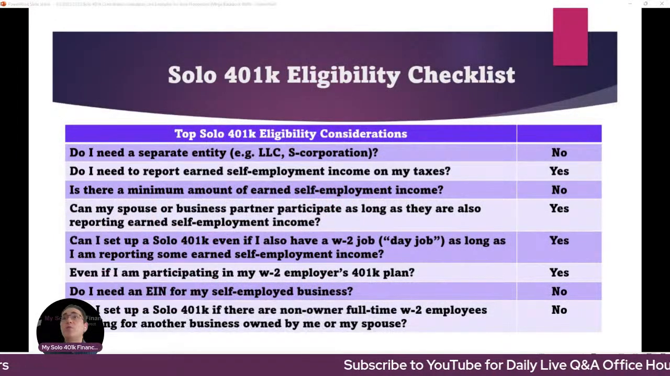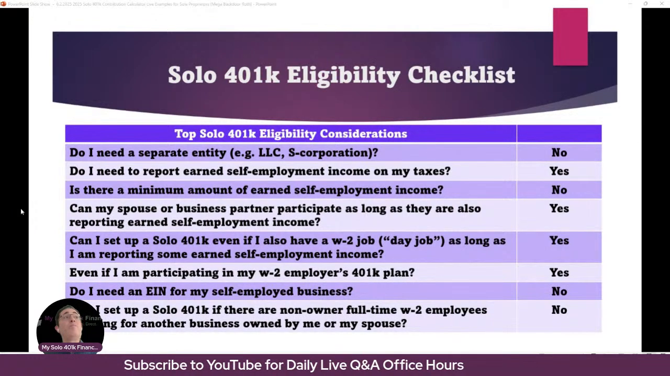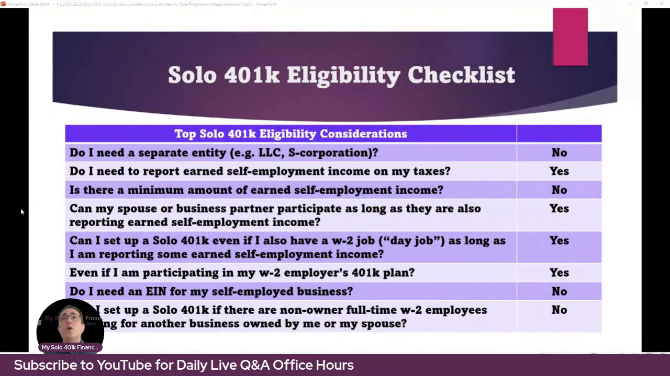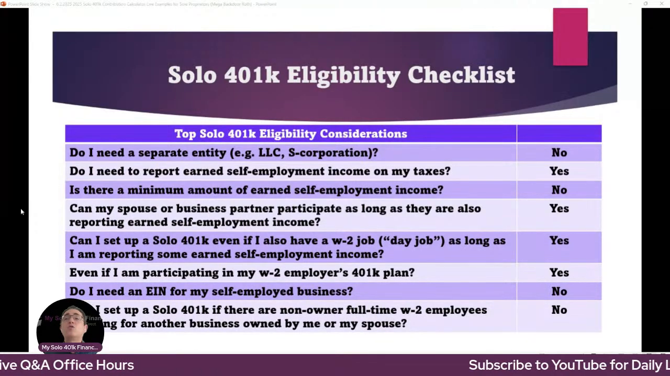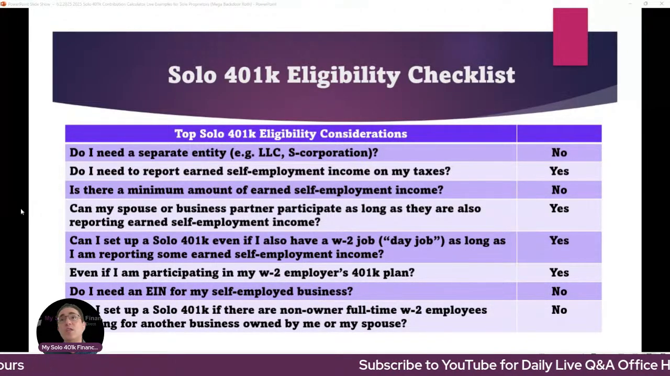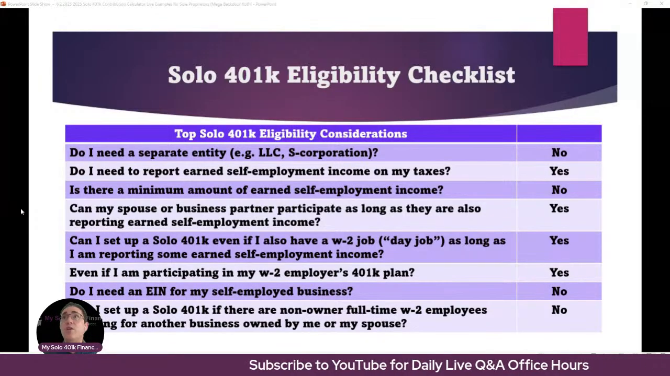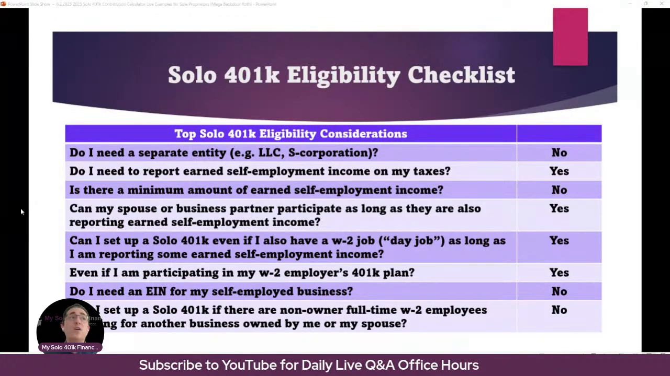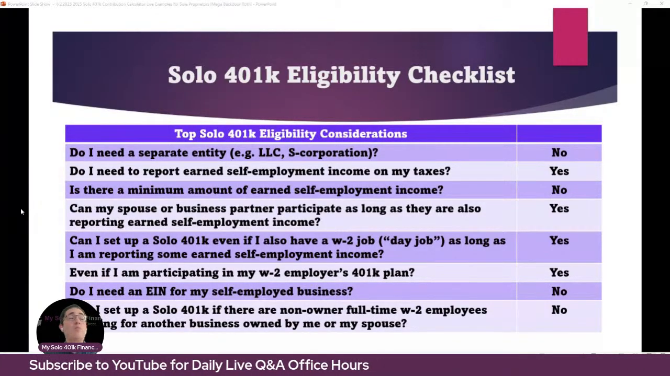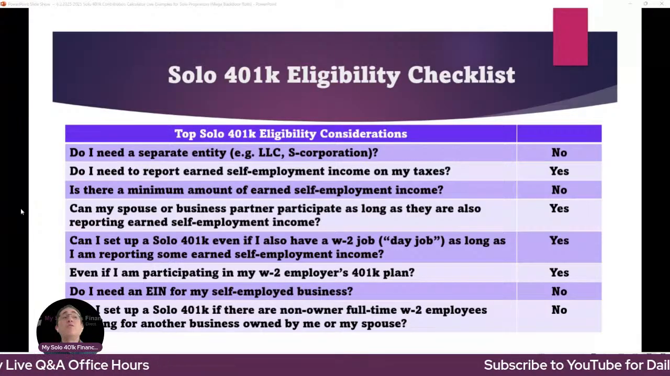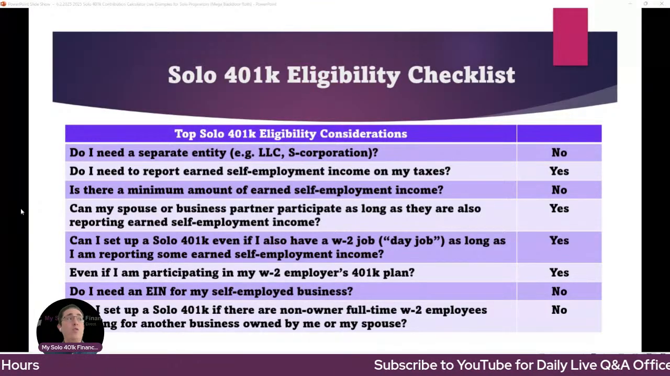Some of the top eligibility considerations are going to include whether you need to have a separate entity, like an LLC or an S Corp. Ultimately, the answer is no. The key is that you report earned self-employment income. So for example, income reported on Schedule C for a business taxed as a sole proprietorship, or income reported on a W-2 in the case of a self-employed business taxed as an S Corp, or income reported on line 14 of K1 if your business is taxed as a partnership.